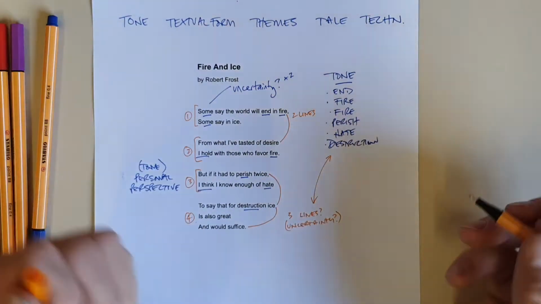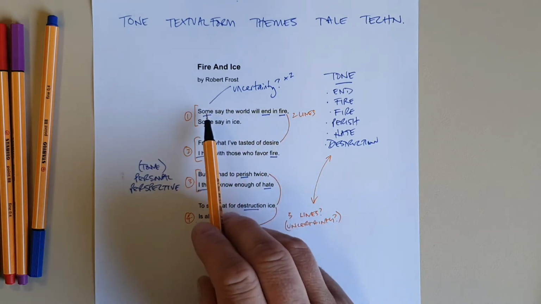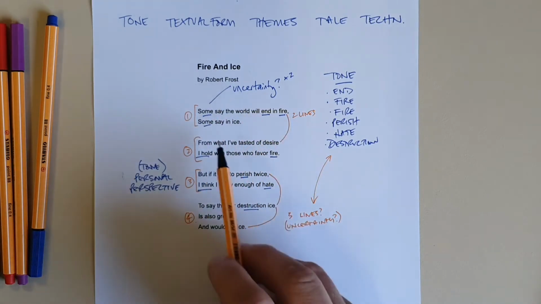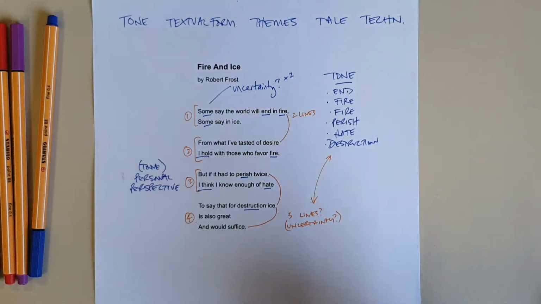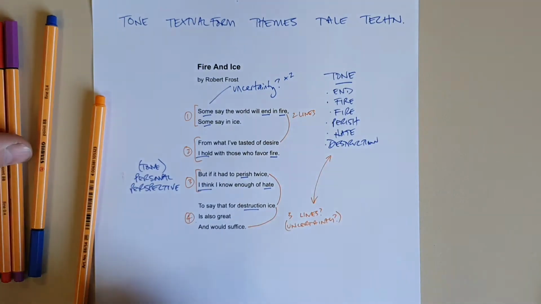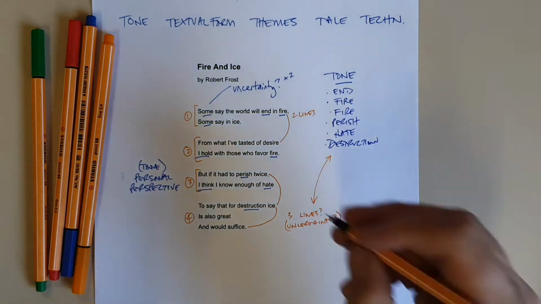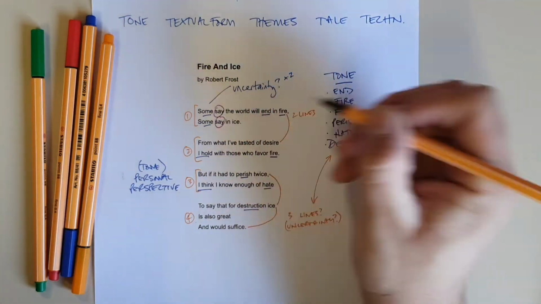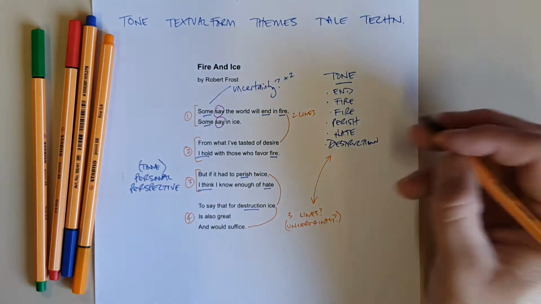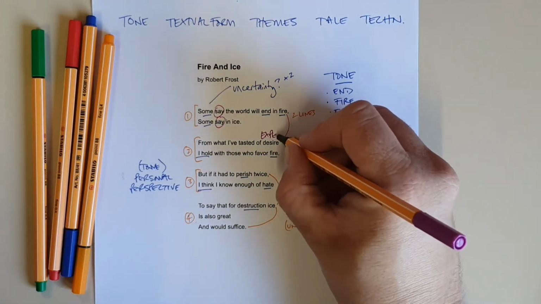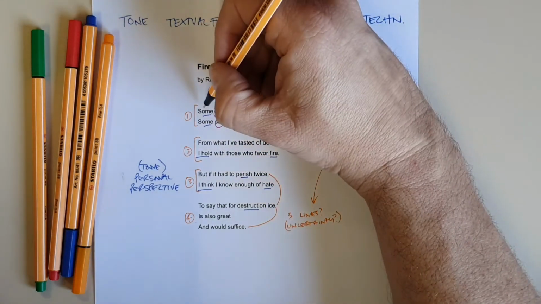Okay, now I could do heaps more with structure. I could talk about the rhyme and the meter and the rhythm within each of these lines. I could talk about how many syllables there are, but just for the sake of this video, I'm going to move on to themes. I'm going to change colours again, and this time I'm going to go to purple. All right, so here we've got this idea of saying, say, okay, and then experience, from what I've tasted of desire. So we've got this idea of experience. All right, so Robert Frost's experience, and this is someone else's experience.